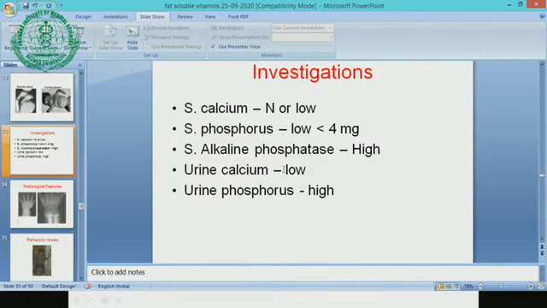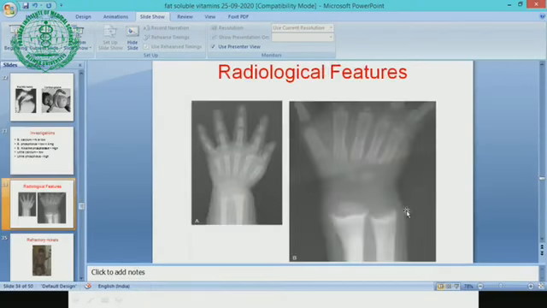Urine calcium is low because the body tries to conserve calcium, so excretion of urine calcium will be low. And urine phosphorus, because calcium is absorbed, phosphorus is excreted. So there is a high phosphorus in the urine. Okay. This is a very classical radiology picture of rickets.